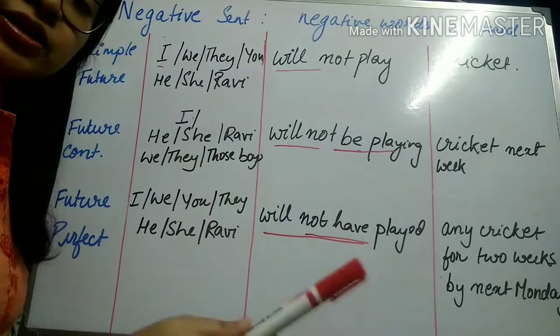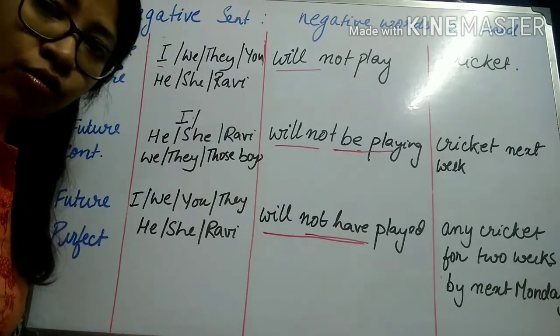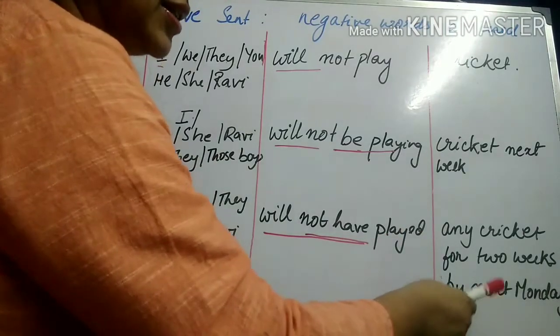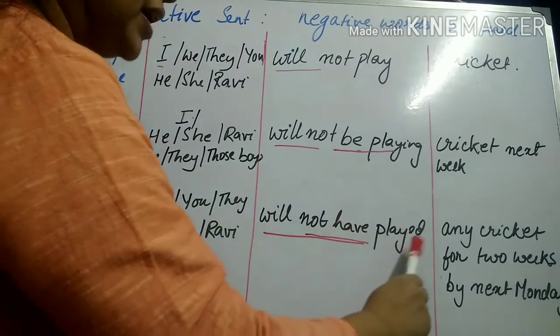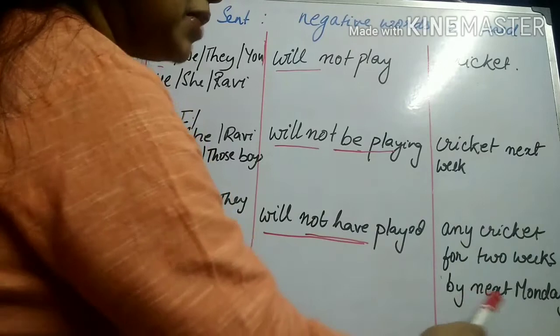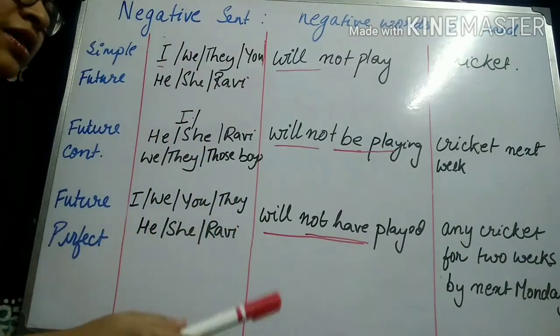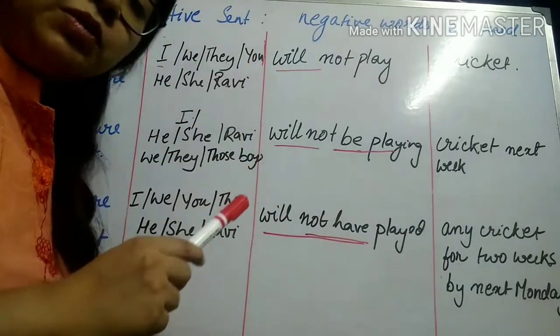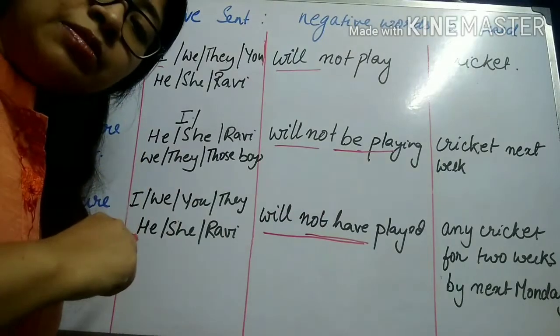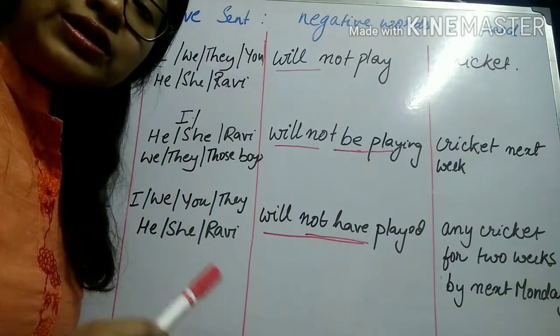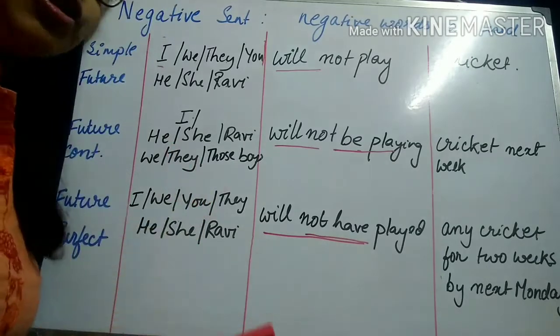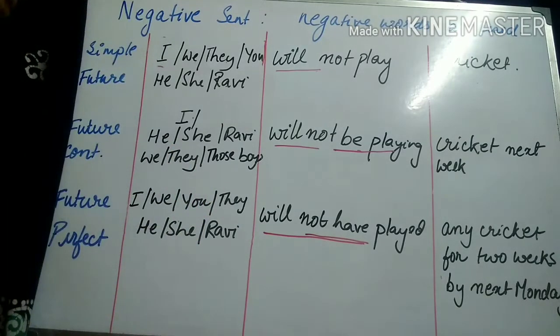So next Monday has not yet come by till now, but what it means is that, say Ravi will not have played any cricket for 2 weeks by next Monday. What does this mean? That Ravi has not been playing cricket for some time now, and by next Monday it is going to be 2 weeks that he will not have played cricket.